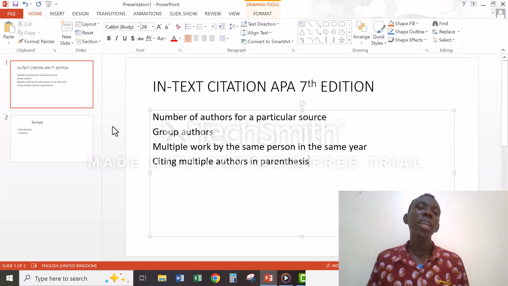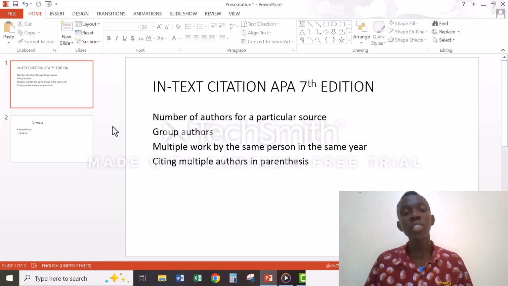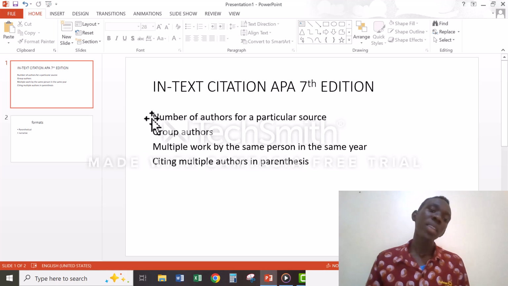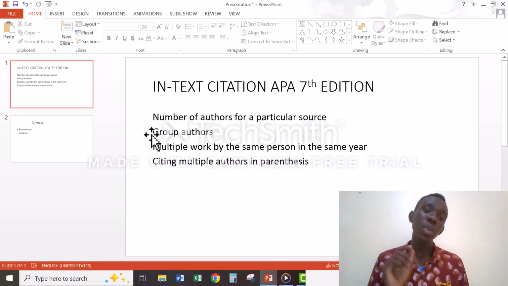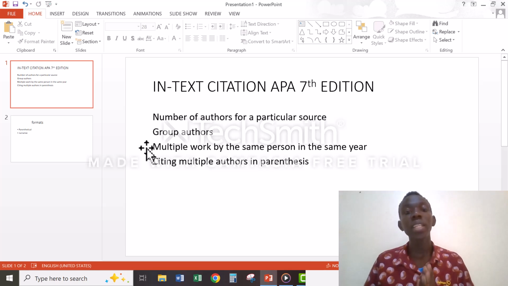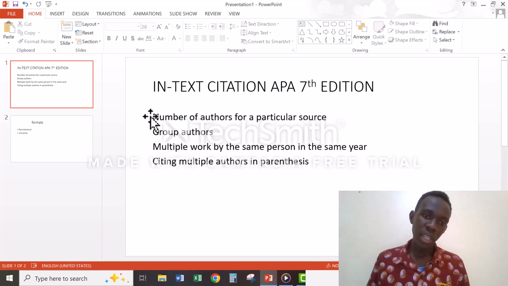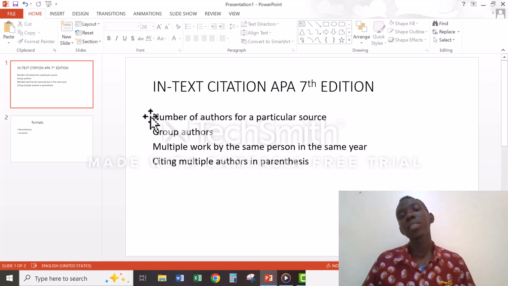And in-text citation depends on a number of things. One, it depends on the number of authors for a particular source. And then there is also a consideration when it comes to group authors, when it comes to multiple works by the same person in the same year. And then there is also citing multiple authors in parentheses. And if we talk about the citation, considering the number of authors for a particular source,